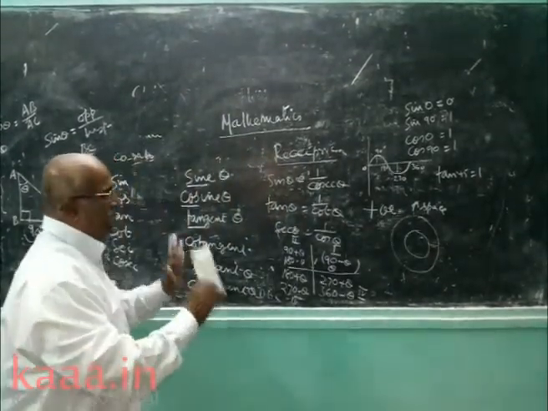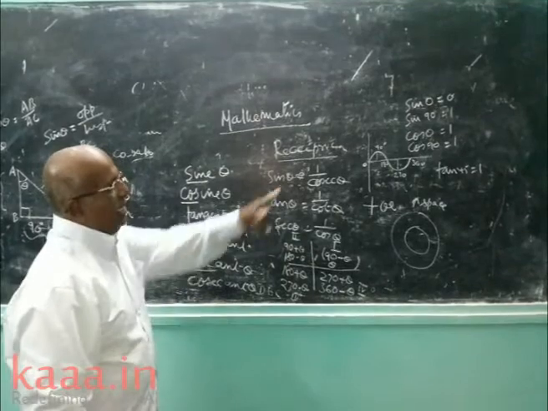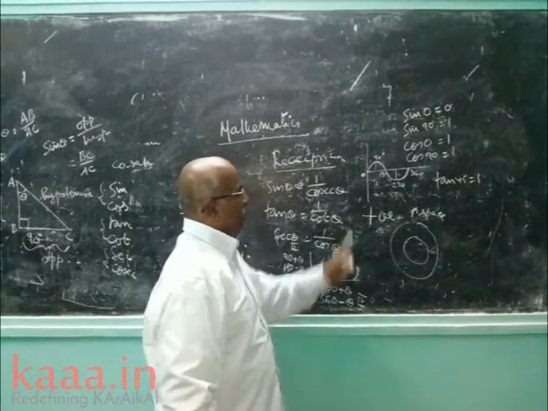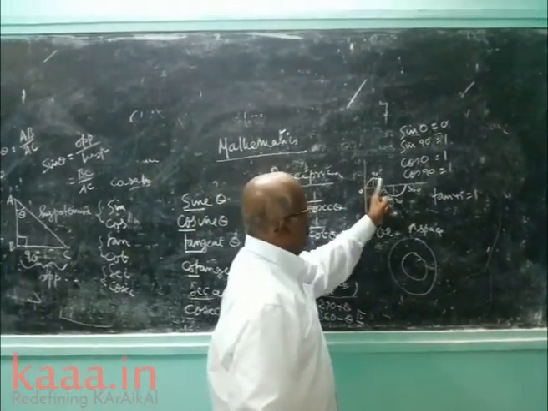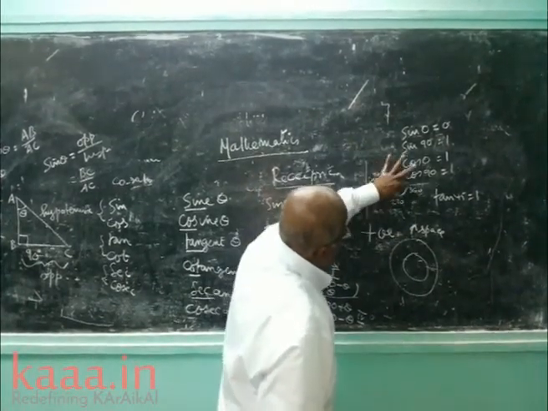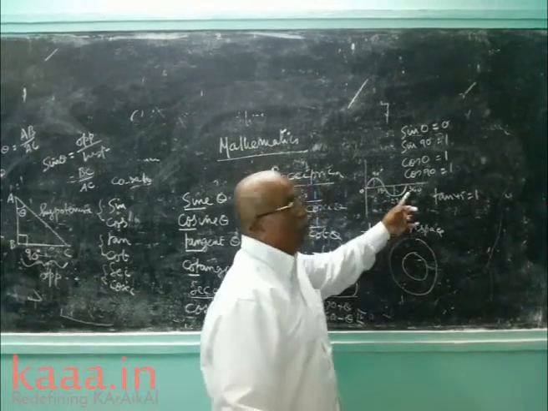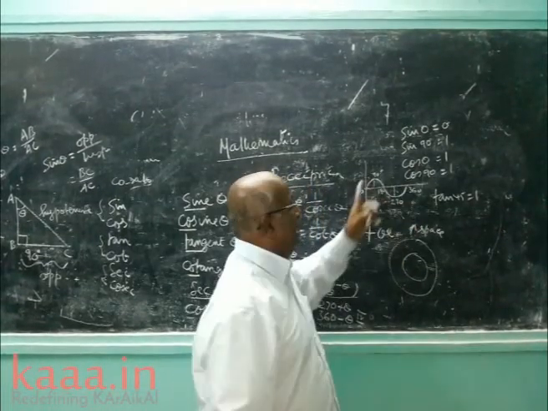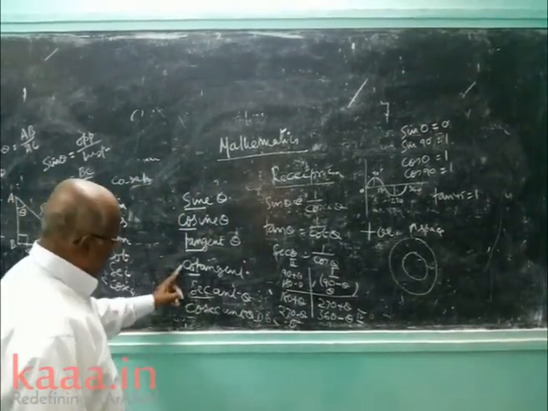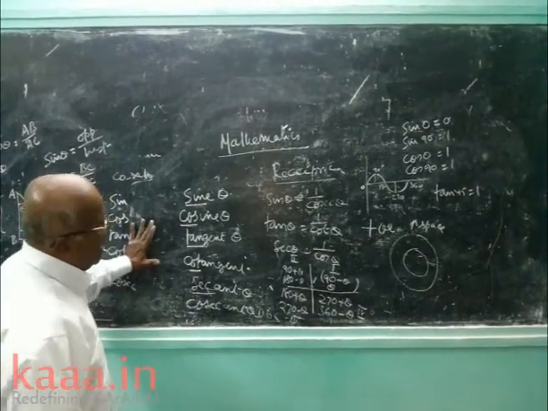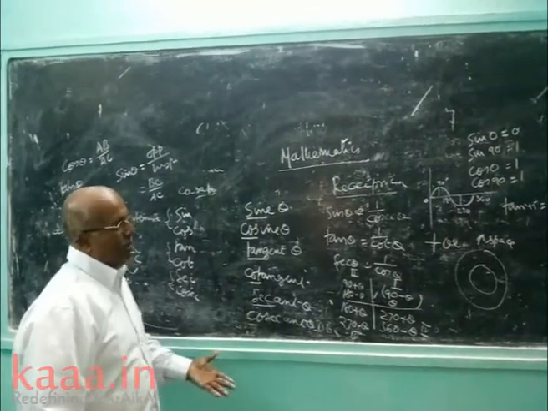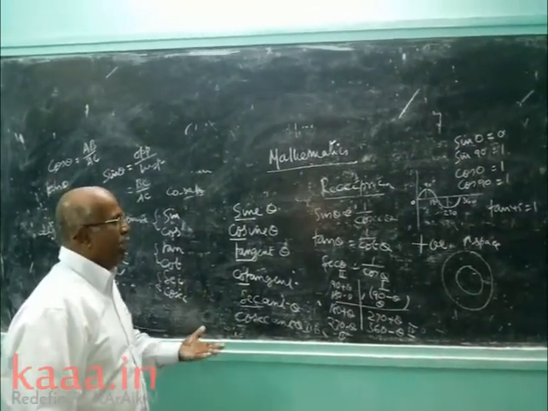Now I am giving the fundamental idea, the relation between circle and wave. A circle means one rotation, 360 degrees. A wave means the starting point comes back to the same starting point. It has 4 amplitudes: 1, 2, 3, 4. Each amplitude is 90 degrees, so 4 amplitudes is nothing but 360 degrees. Basing on this, we have the trigonometric functions: sin, cos, tan, cot, secant, and cosecant. This fundamental idea is more than enough here. In the next class, we will see some more details and do some problems.